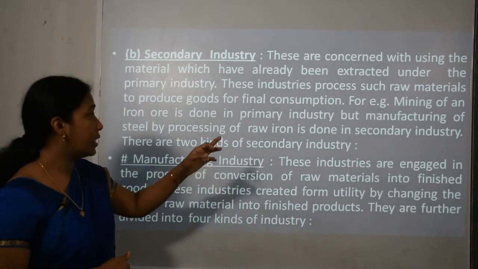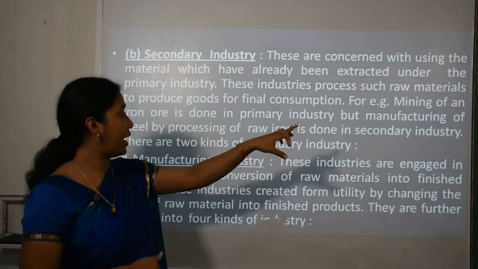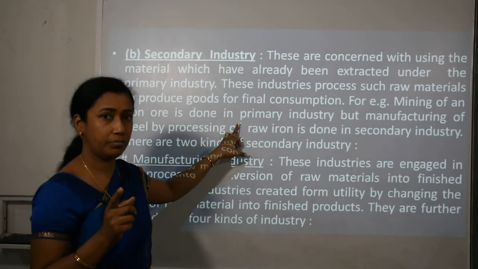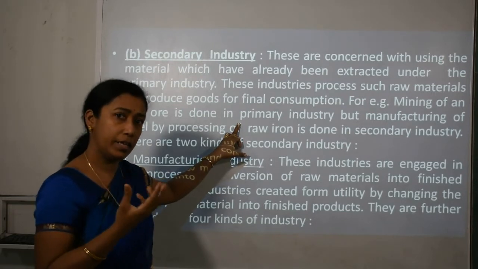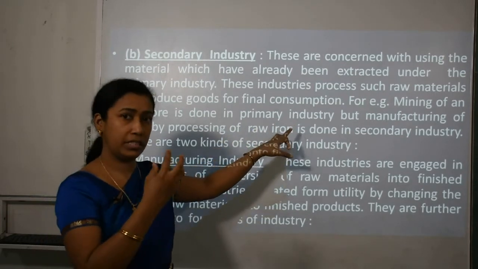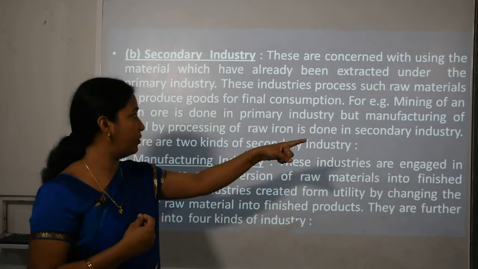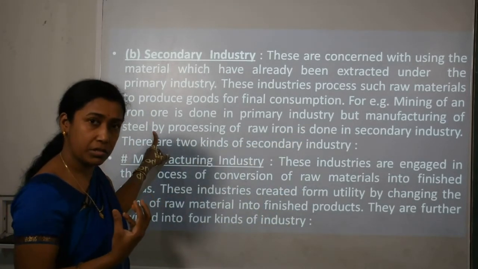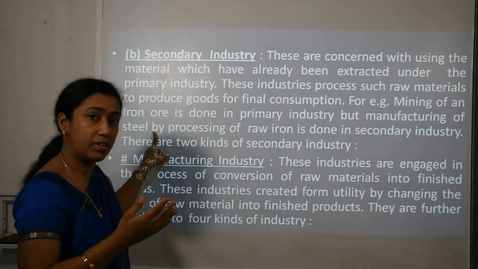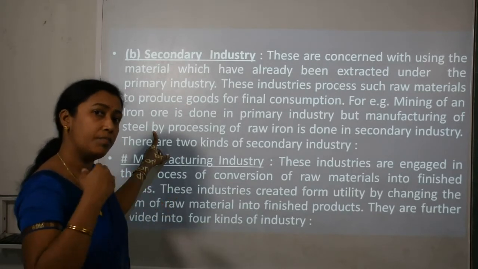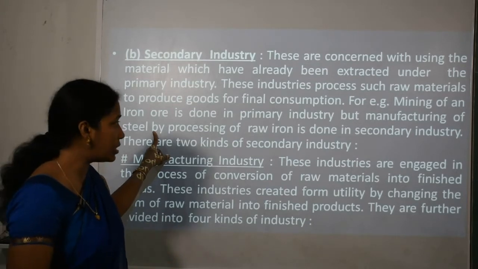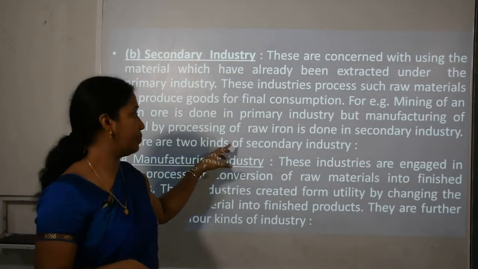For example, mining of iron ore is done in primary industry. They have extracted iron ore in the mines, but the same iron ore is manufactured into steel. That means with a certain process, they manufacture this iron ore into steel in secondary industry.